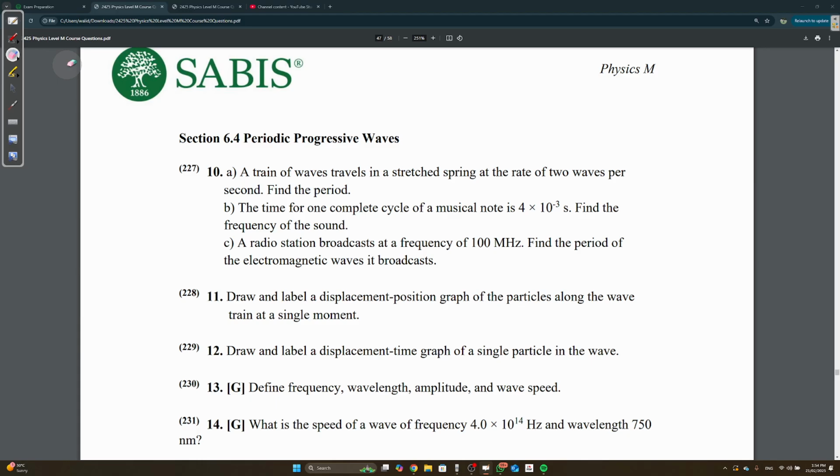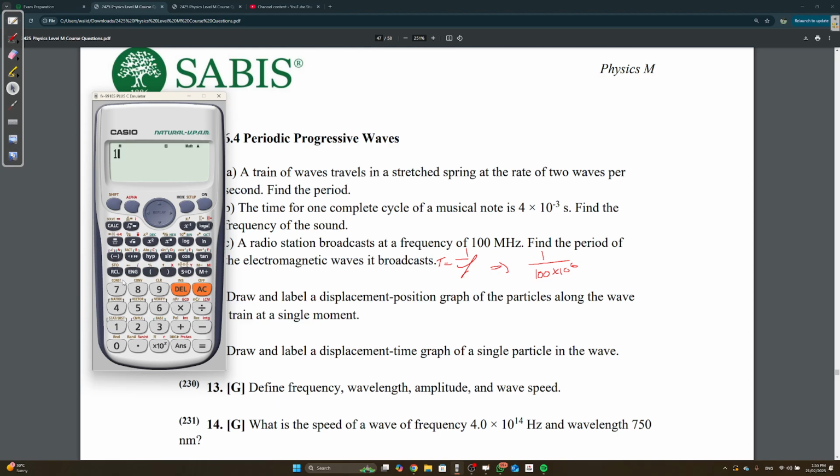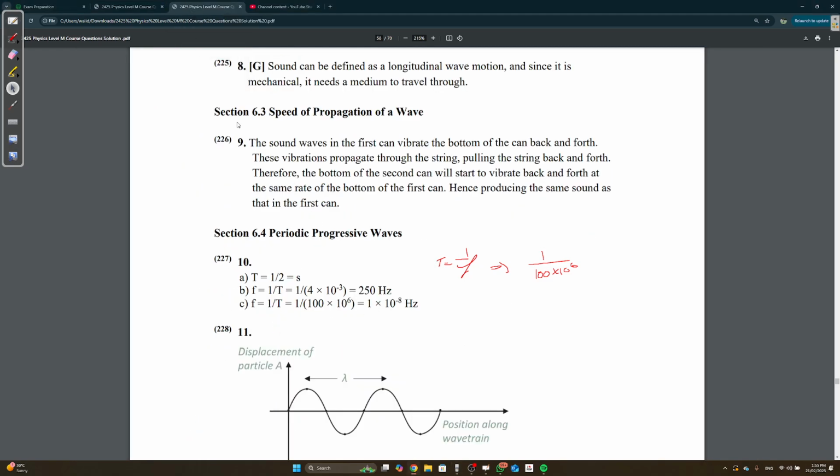Part C, a radio station broadcasts at a frequency of 100 megahertz. Find the period of the electromagnetic waves it broadcasts. Again, T is equal to 1 over f. So just 1 over 100 times 10 to the power of 6. You get 10,000 seconds.